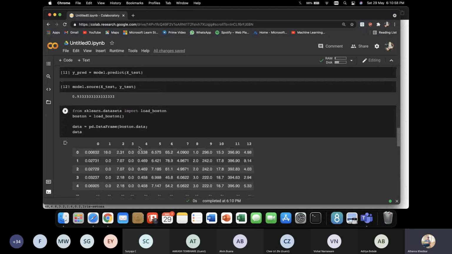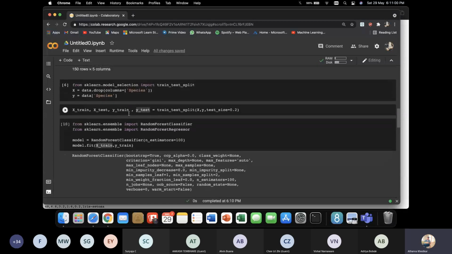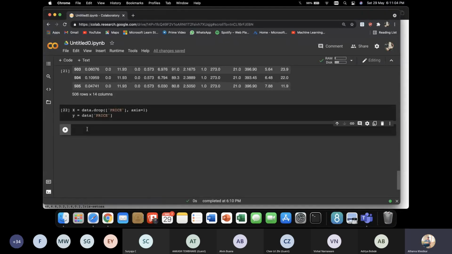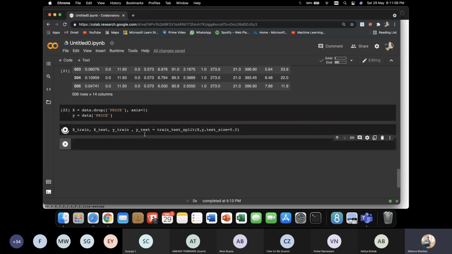So now conducting the train test split, I won't type again. I'm a very lazy typer, so I'll just copy paste. I have my train test split for X and Y, and I have already imported the regressor. So let's just fit it now.